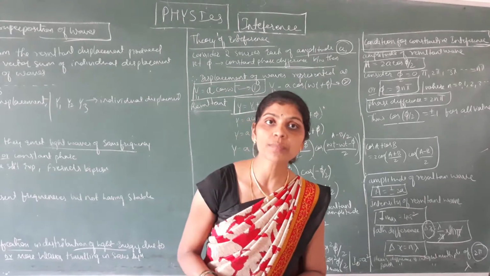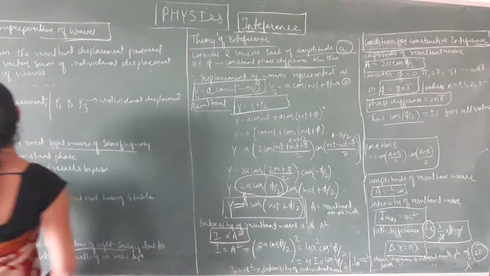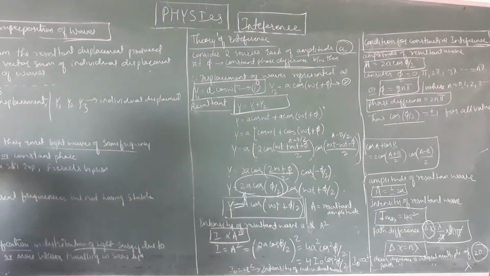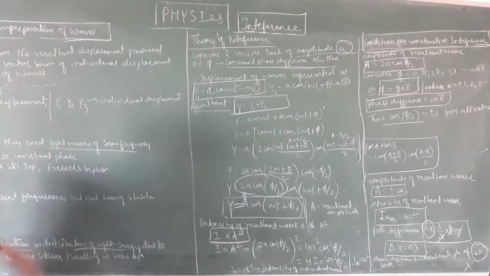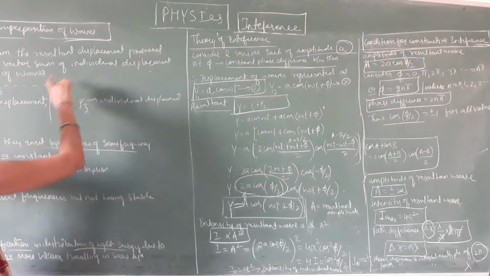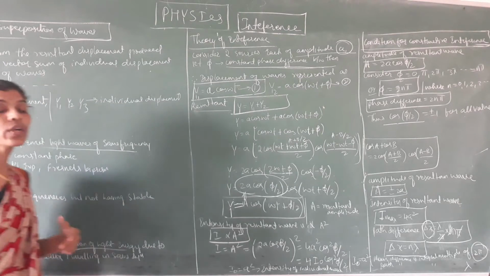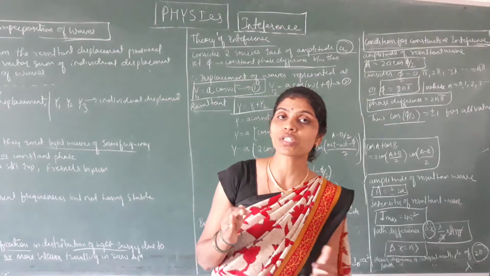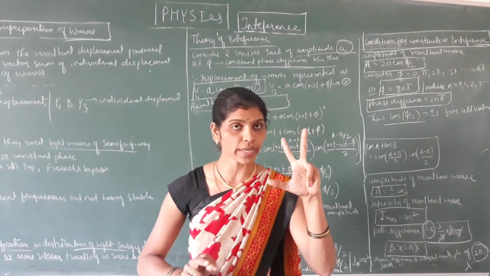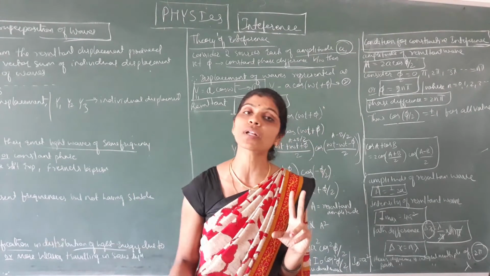So the superposition principle states that, according to the superposition principle of waves, at a point in the medium, the resultant displacement produced by a number of waves is the vector sum of the individual displacements produced by each wave. Let us consider two waves; likewise you can consider n number of waves.